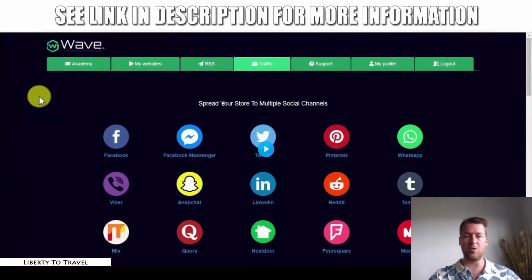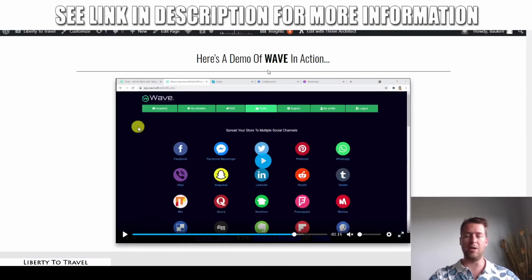And also there's the traffic, like I told you before. This allows you to share your store to different social media platforms. You can see a lot of different social media platforms are included right here in the dashboard as well. So that is how the members area is going to look when you have access to Wave.